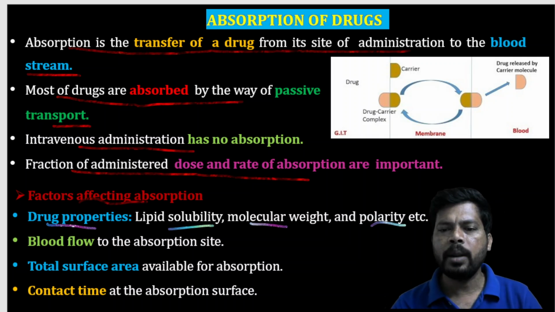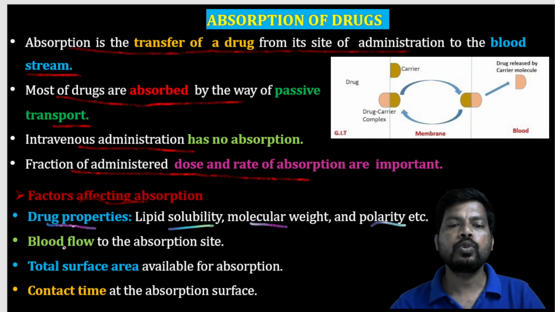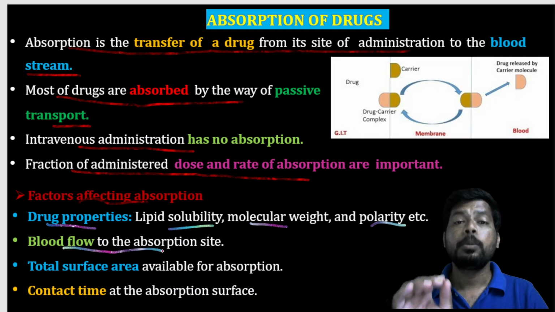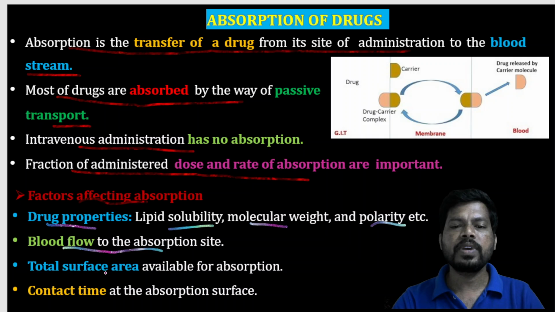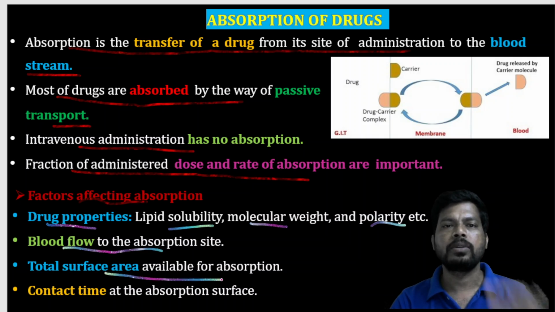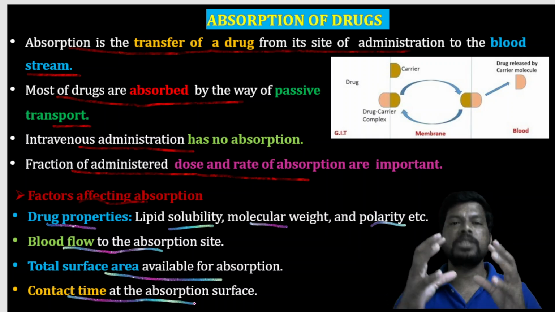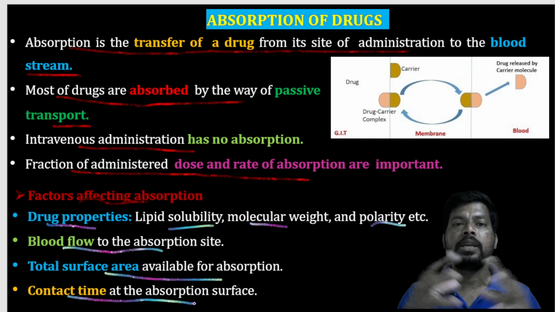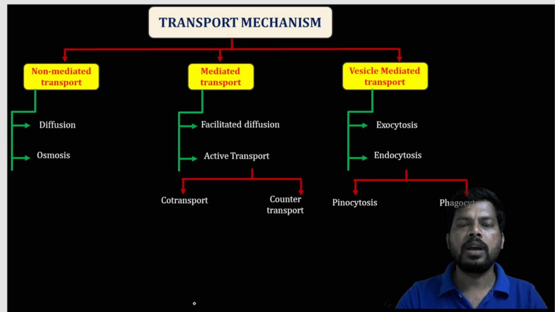So these are the parameters affecting the drug absorption. Blood flow to the absorption site is directly proportional, and total surface area available for absorption is also directly proportional to the absorption. Contact time at the absorption surface: how much time the drug is at the absorption site, that is also directly proportional. These are the different parameters affecting the drug absorption.